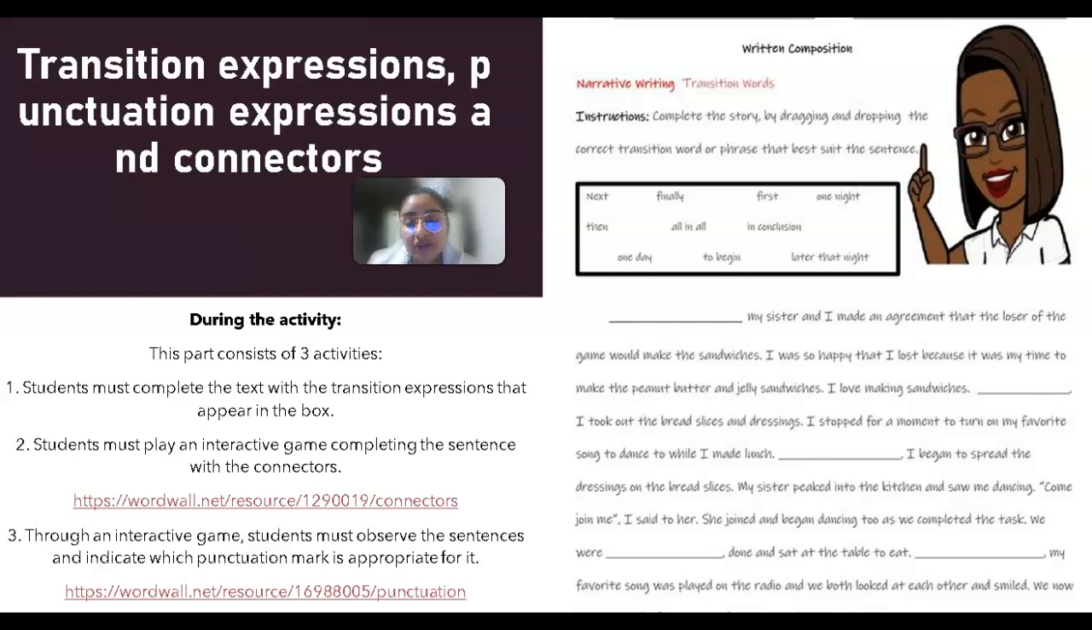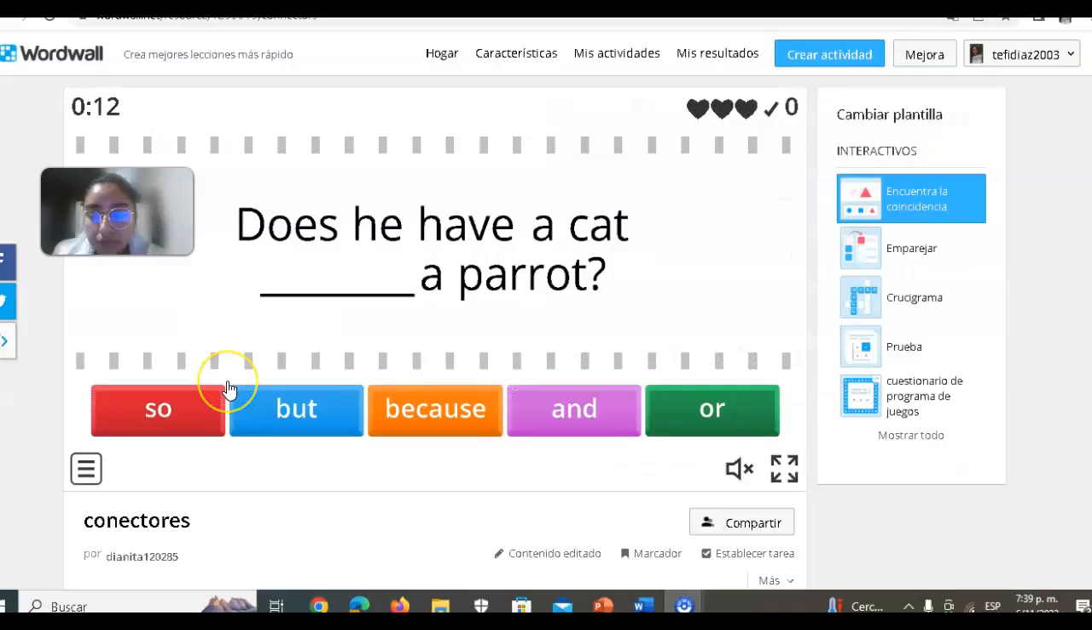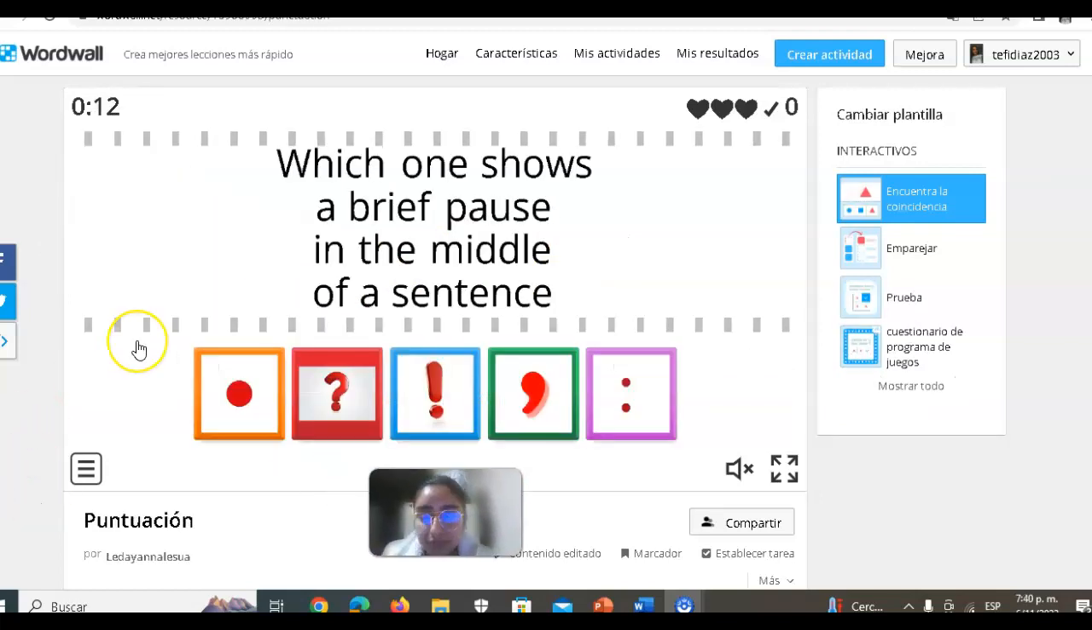The first activity is to complete a text with the transition expressions that appear in the box, developing writing skills in our students. The second activity is an interactive one with sentences, completing them with the connectors. And in the third activity, the students will observe the sentences and indicate which punctuation mark is appropriate.